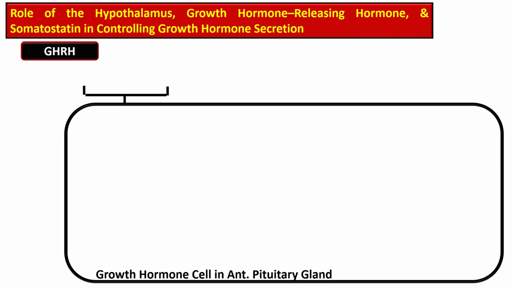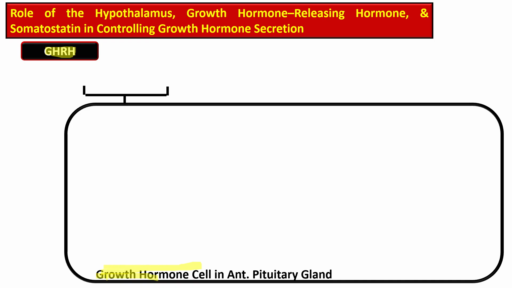The growth hormone secretion is tightly regulated by negative feedback, and the growth hormone releasing hormone is also responsible for the release of the growth hormone.